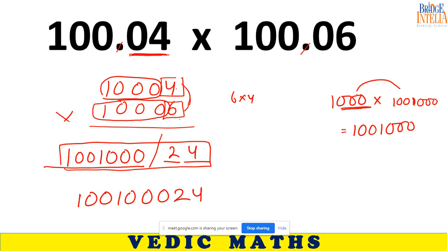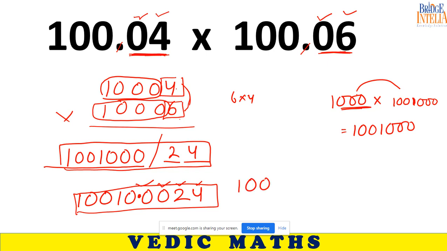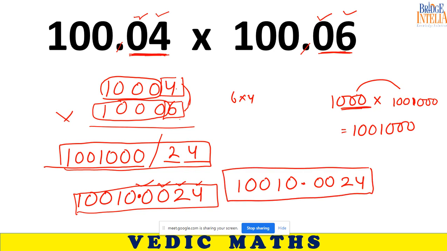So bring back the decimal. How can you bring back the decimal? Count how many digits are written after the decimal. 4 digits are written after the decimal. So bring back the decimal: 1, 2, 3, 4. Place here. So this is the final answer. Full and final answer is this much. Let's verify.